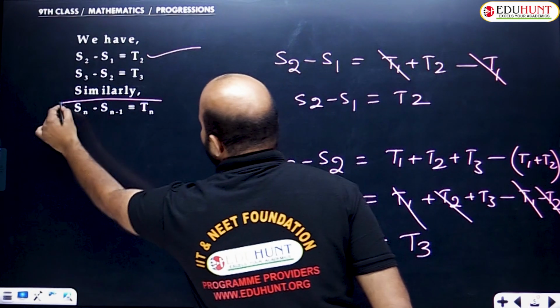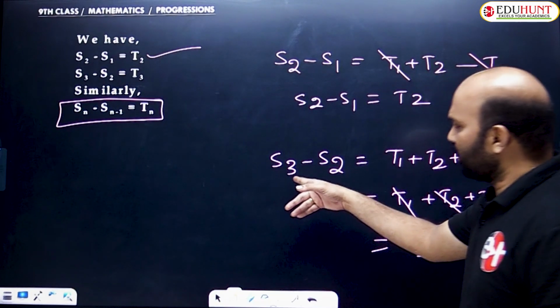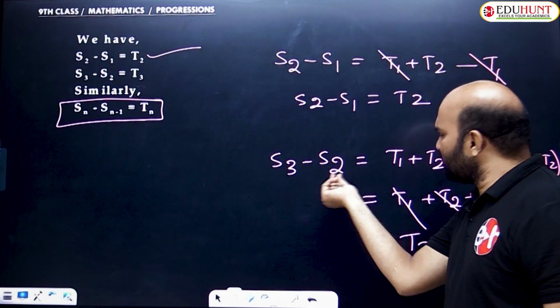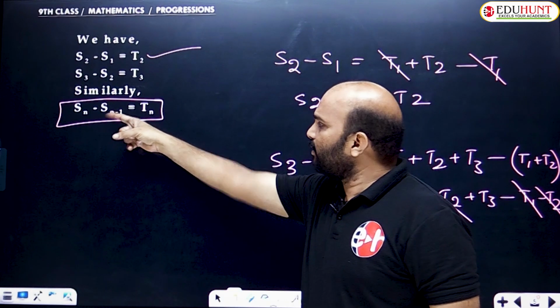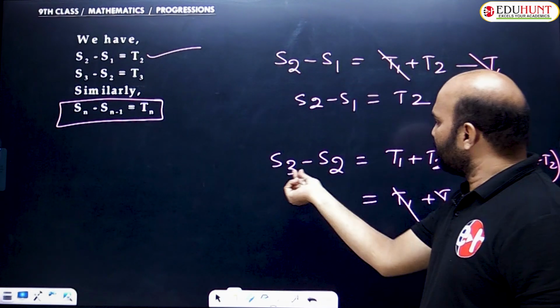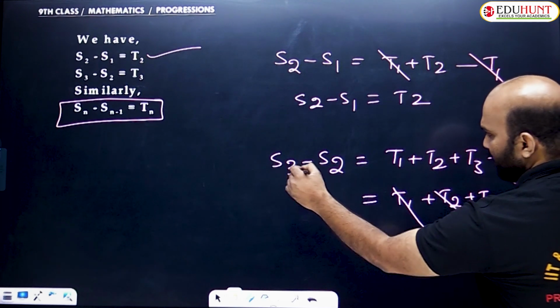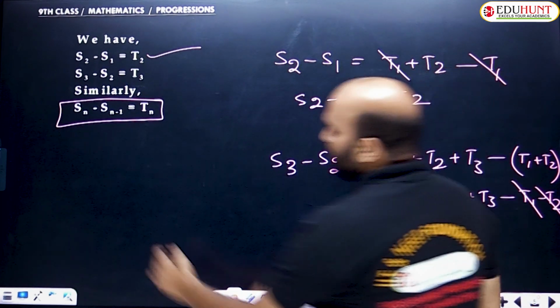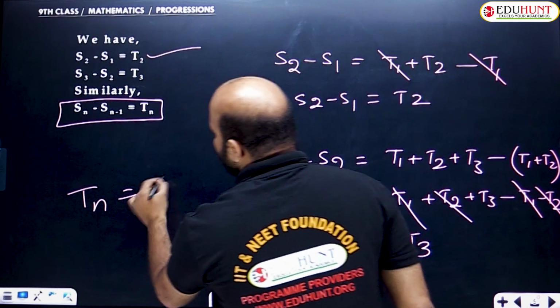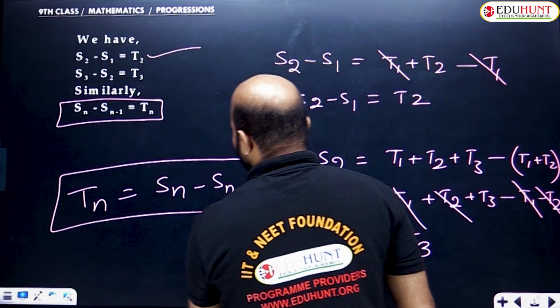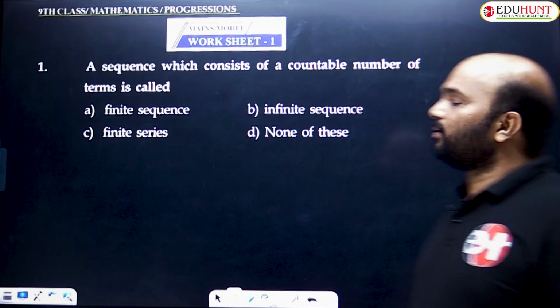Am I clear? This is a very important formula. The Sn value, here S3, minus the previous term, S2, that is Sn minus 1, that is 3 minus 1 equals 2, is equal to Tn. Tn means T3 here, since n is 3. So what is the Tn formula? Tn equals Sn minus Sn minus 1. This is a very important formula. Am I clear? So let's go to worksheet number 1.